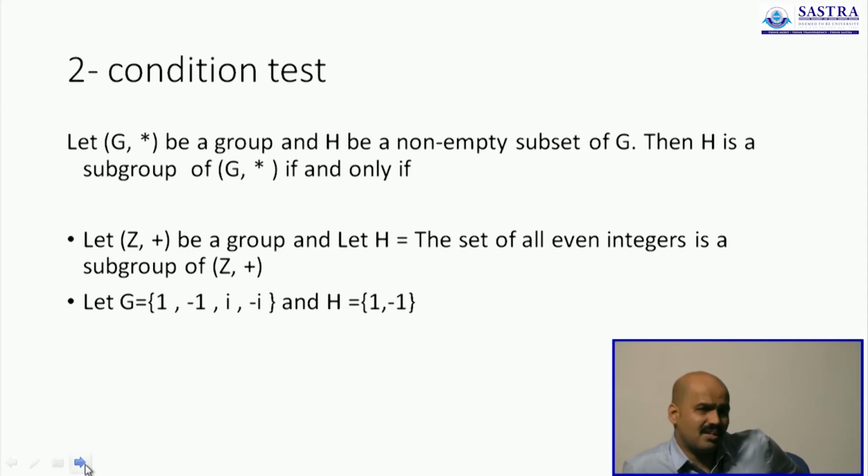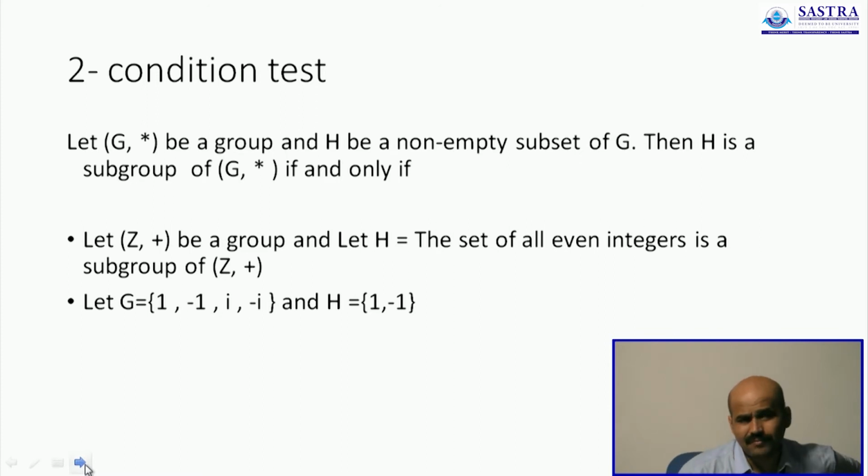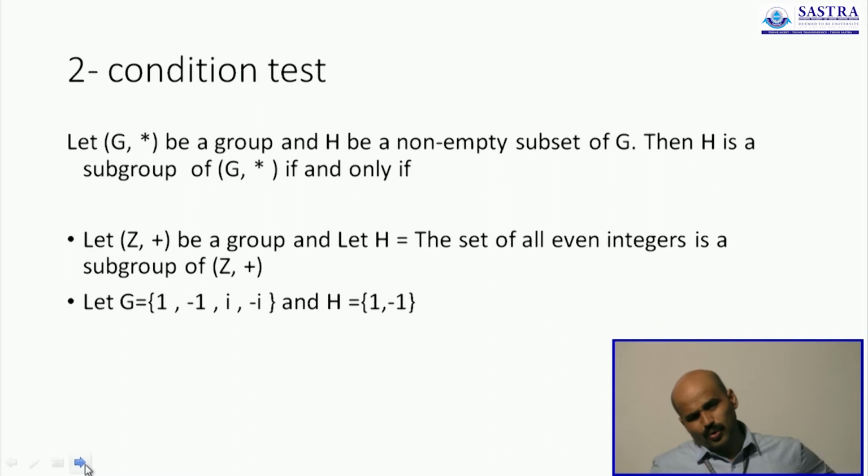Let's take the integers now. The group of the set of all integers, together with the addition operation. Now you have the addition operation, so you already know that it is associative, and therefore you won't have to check for it. We already saw this.